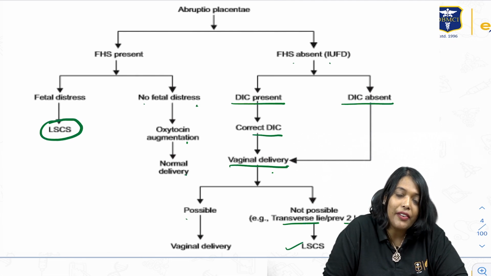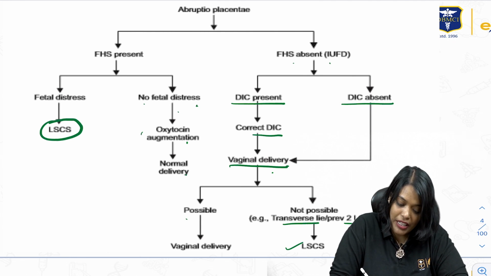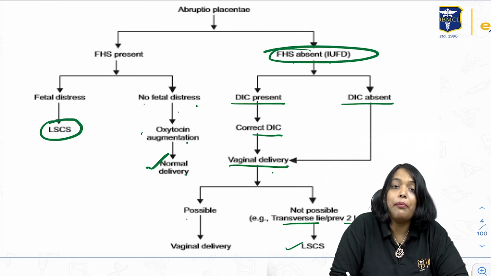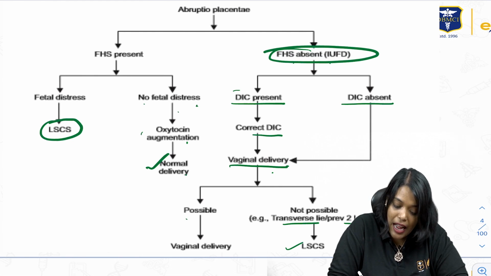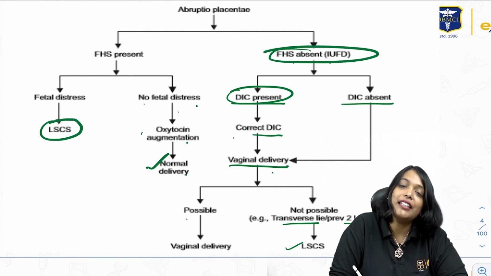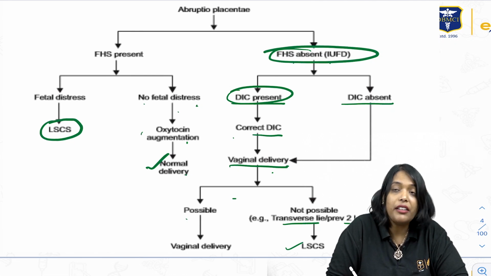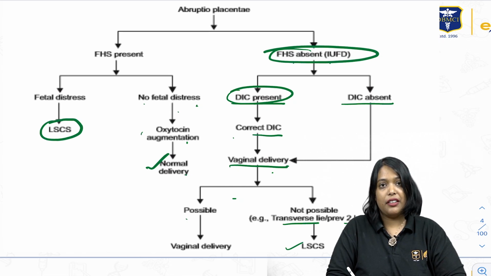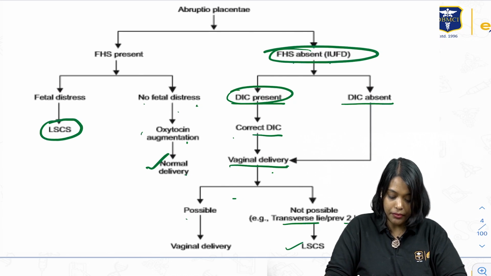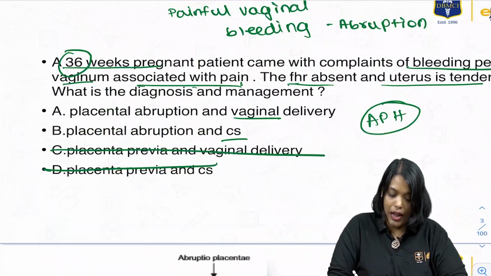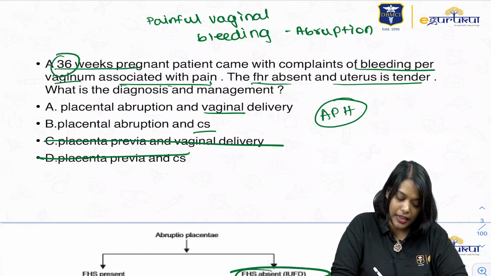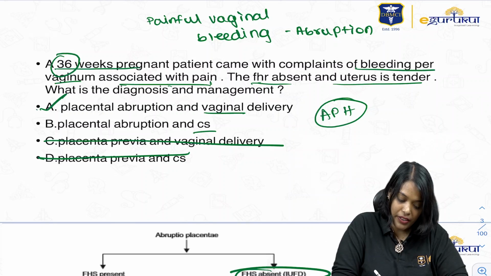If baby is alive and if baby doesn't have any fetal distress, you go for vaginal delivery. If baby is dead, check the mother status. Mother is having DIC, first correct the DIC and then do vaginal delivery. Mother does not have DIC, directly you go for vaginal delivery. Okay? So, as the baby is already dead here, what should be the mode of delivery which you are going to select? It is directly the vaginal delivery.